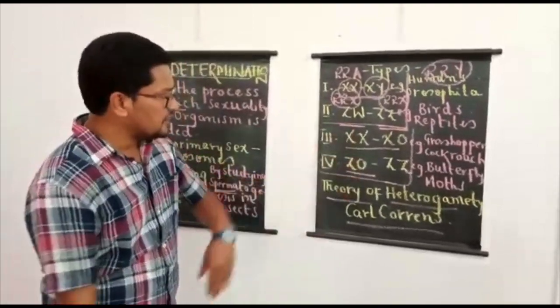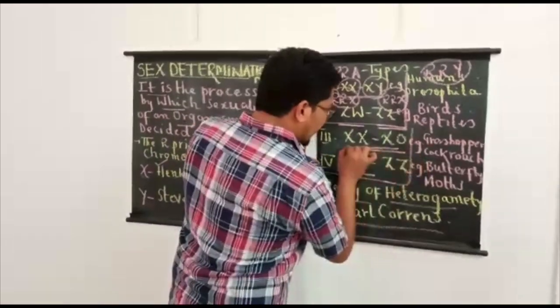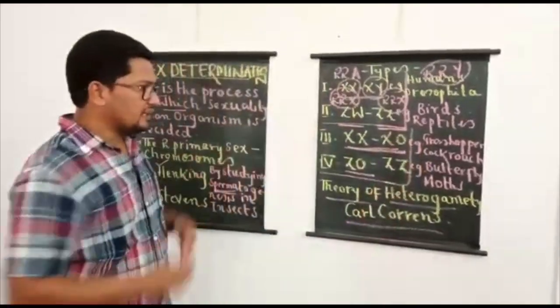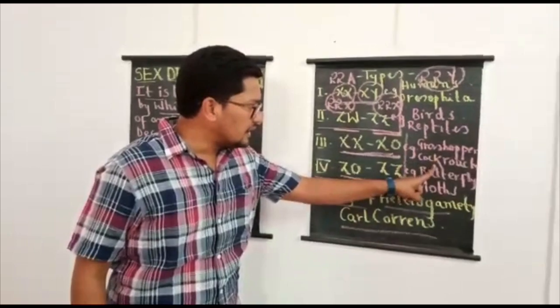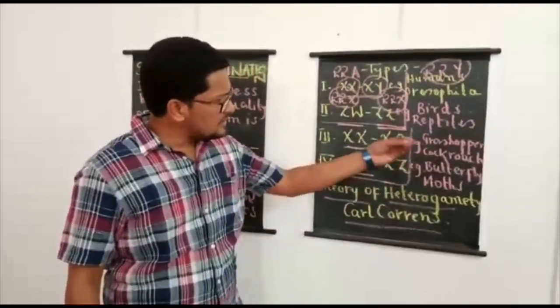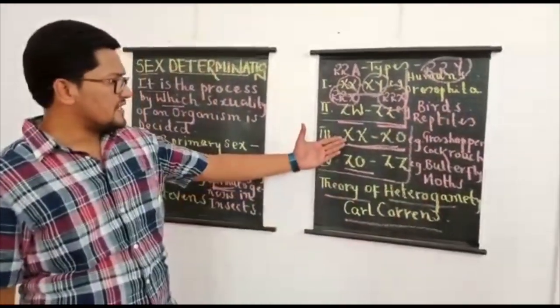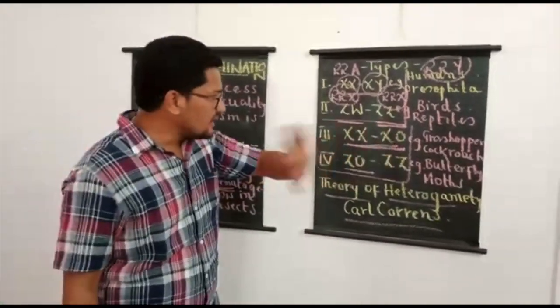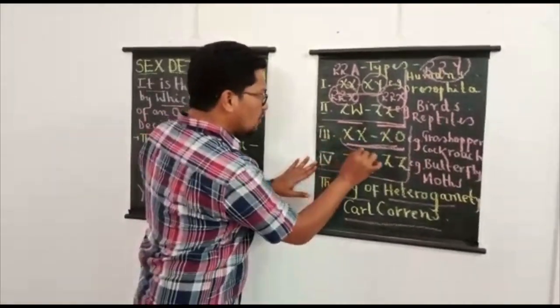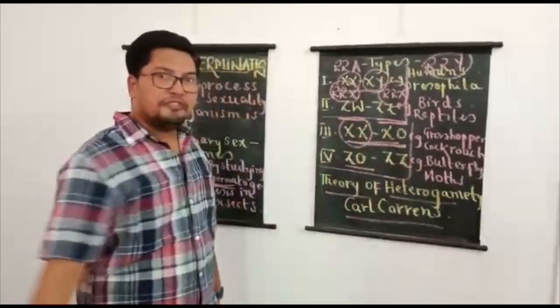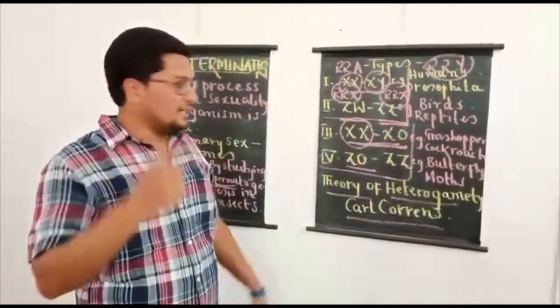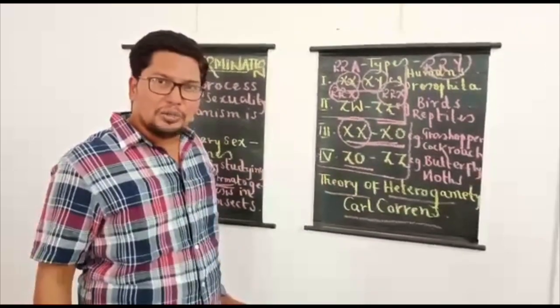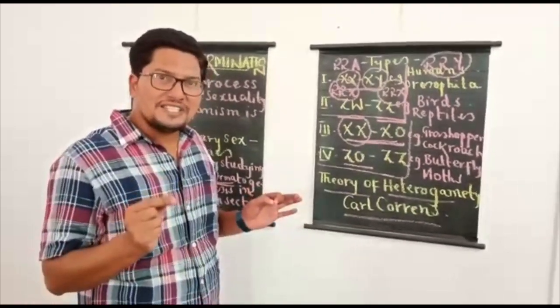And coming to the next 2 types, XX-XO method, it is very clear. Example, grasshopper and cockroach. Not only in this, in most of the insects, the type of sex determination is called the XX-XO method. You can see here clearly. So who is homogametic? Once again, female parent is homogametic and male parent is heterogametic. But what is the difference here?